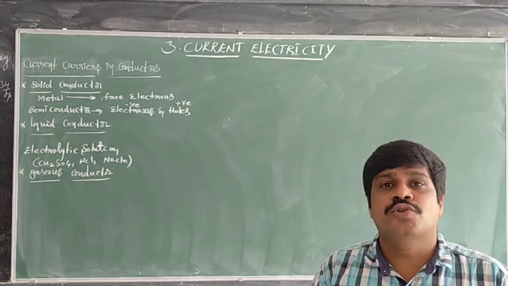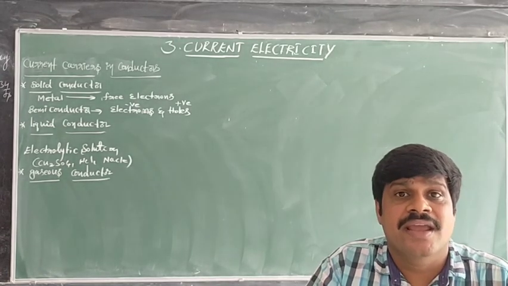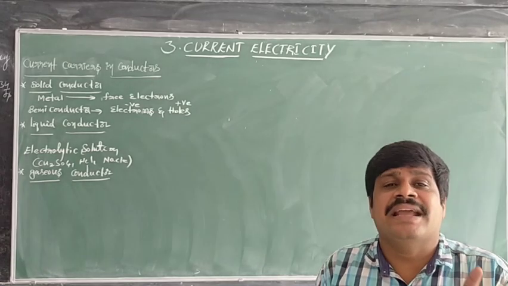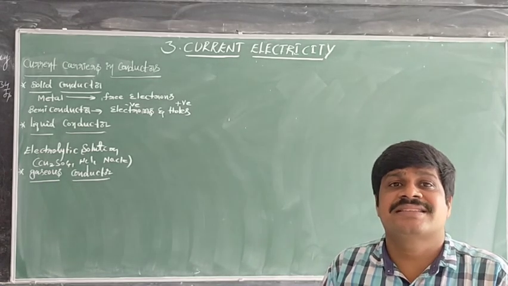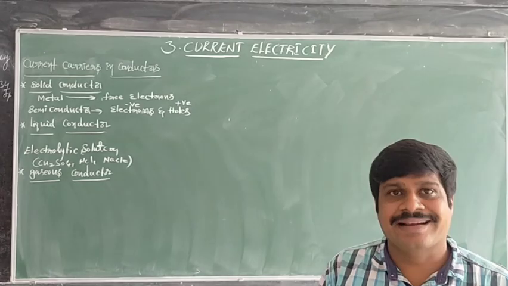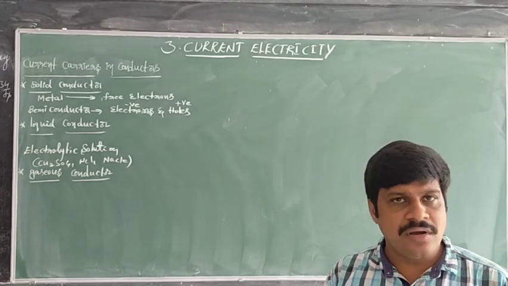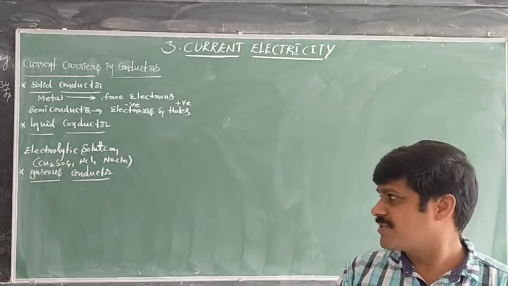Those two rods are immersed in an electrolytic solution, which is responsible for electric current between anode and cathode, higher and lower potentials.